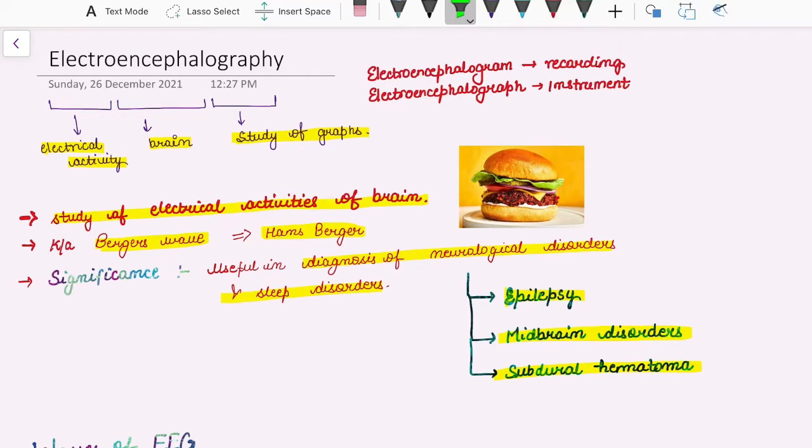Hello everyone. Today I am here to discuss the topic about electroencephalography. So what do we mean by the term electroencephalography? Let's segment this term into three parts.